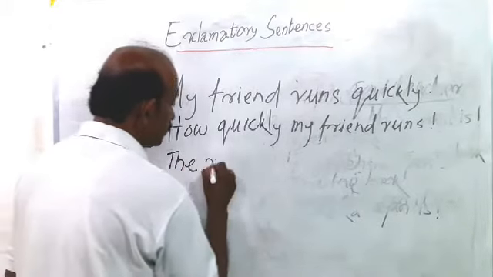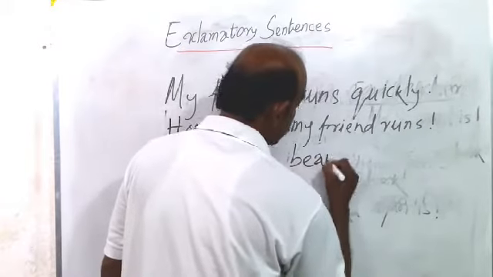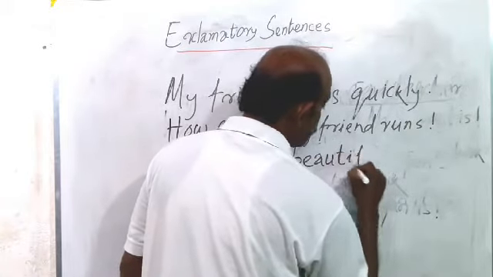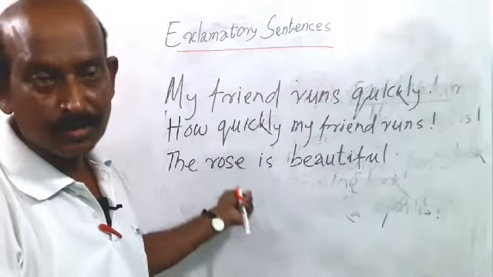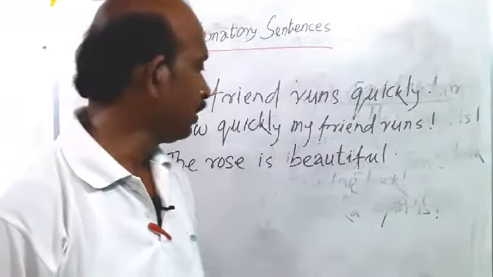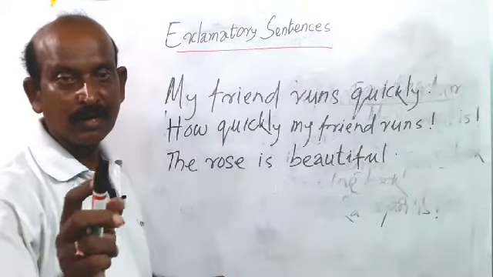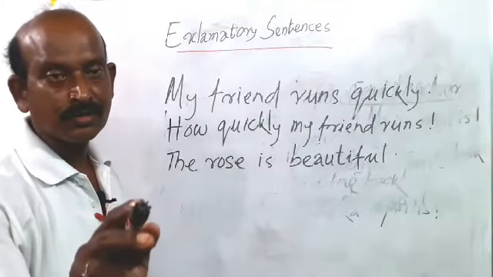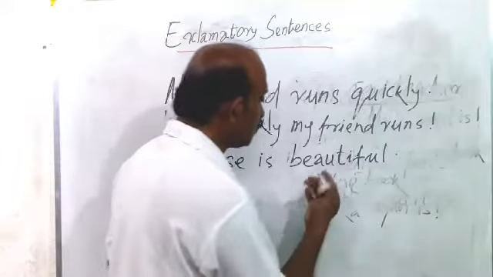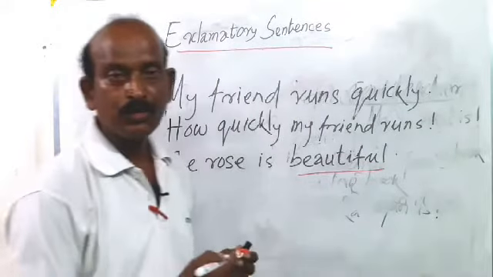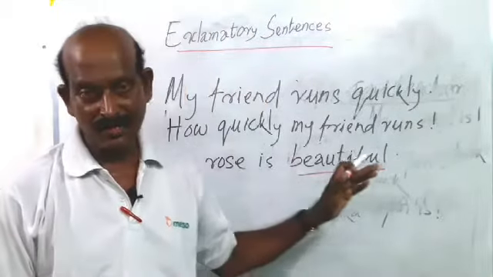The rose is beautiful. Follow here, the simple sentence: the rose is beautiful. Where do we focus here? Students, think for yourselves, where do we focus? Where do we emphasize? Here we emphasize the word beautiful. Am I clear? We emphasize the word beautiful, and beautiful is an adjective here.